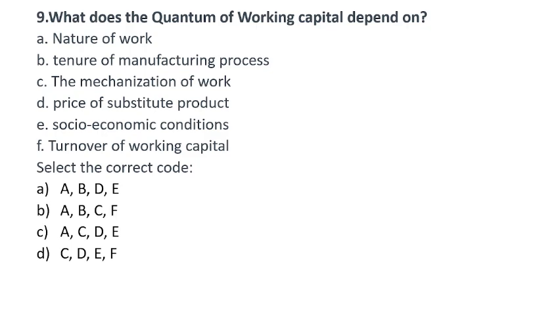Now you know that if you check option E, socio-economic conditions, is there any relation between the working capital and the socio-economic conditions? No, right? So wherever this appears, remove it. Your A and C will be dropped. Now you have B and D. In B and D you have to choose the right answer.